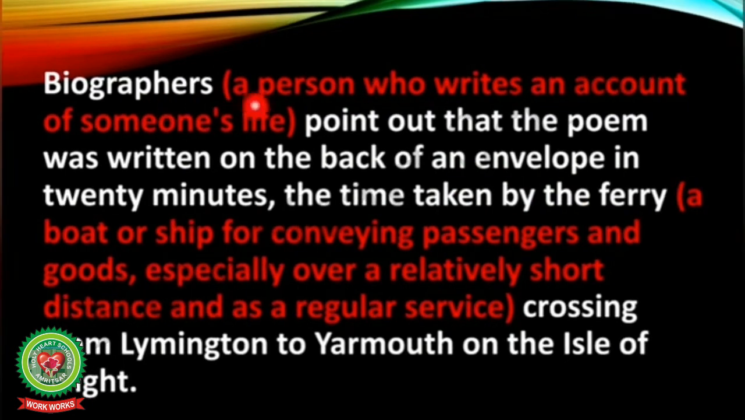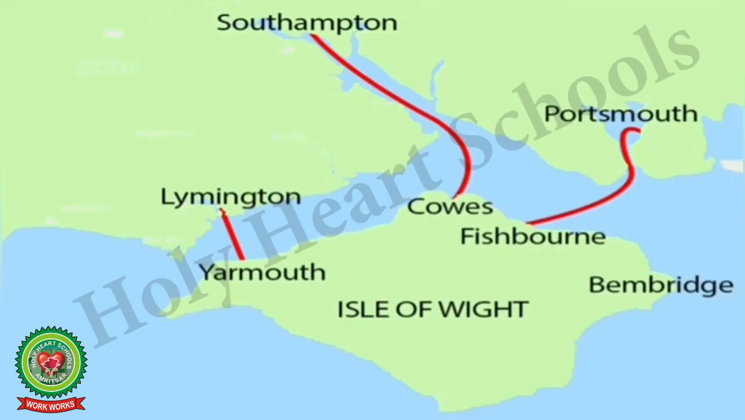Biographers, a person who writes an account of someone's life. Ferry, a boat or ship for conveying passengers and goods, especially over a relatively short distance and as a regular service. So you can see here the poet has travelled from Lymington to Yarmouth, the Isle of Wight, in a ferry. So Tennyson wrote Crossing the Bar in 1889, 3 years before his death. He was then 81 and had fallen seriously ill. So in this poem he anticipates his death and gives expression to his thoughts and feelings in metaphorical language.